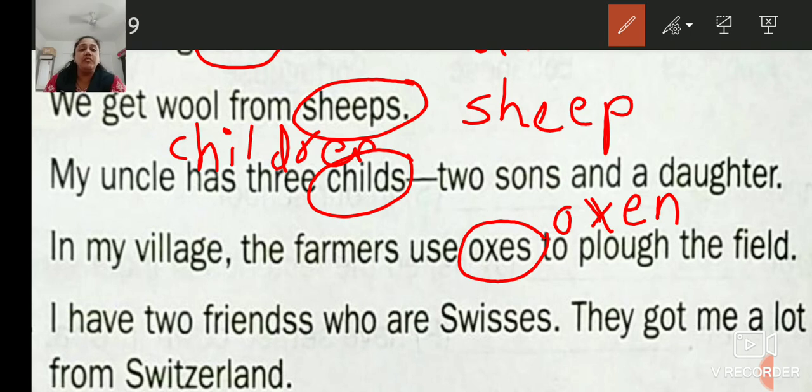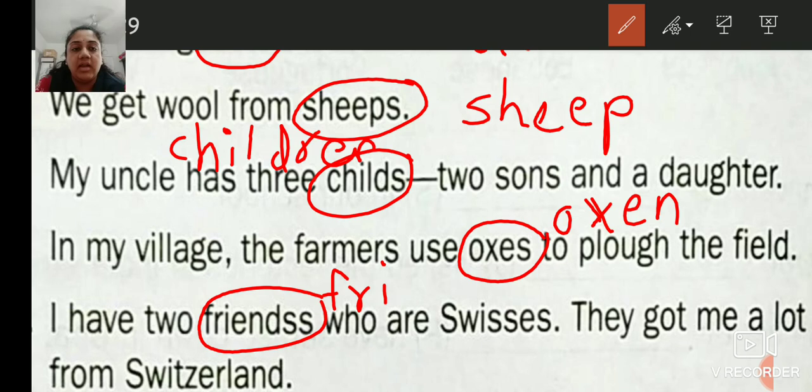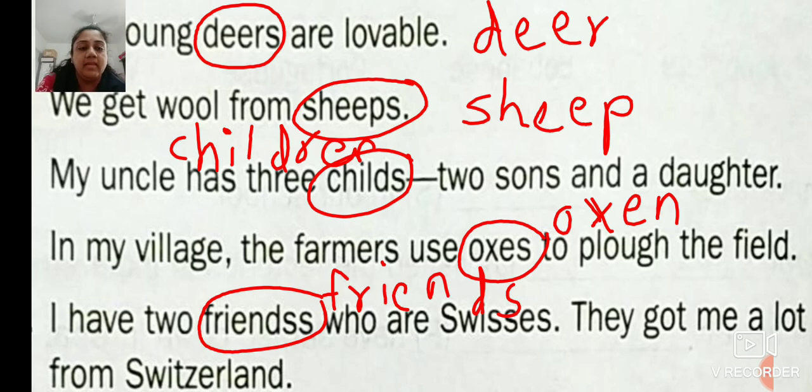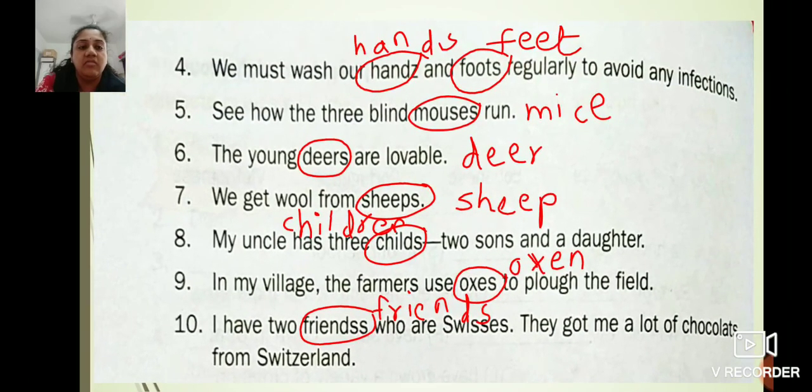I have two friends who are Swiss. They got me a lot of chocolates from Switzerland. What is the incorrect word here? Swisses.